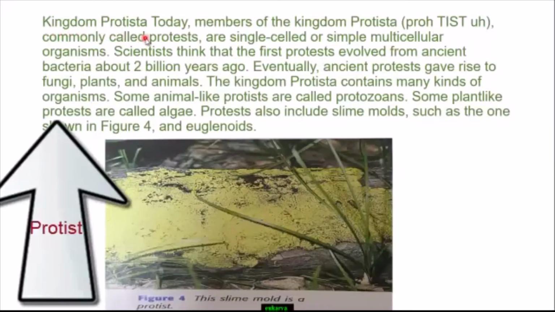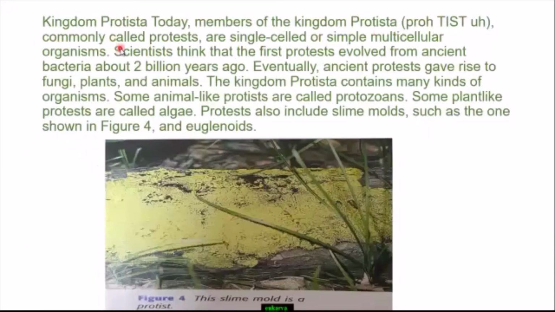Kingdom Protista. Today, members of the kingdom Protista, commonly called protists, are single-celled or simple multicellular organisms. Scientists think that the first protists evolved from ancient bacteria about 2 billion years ago. Eventually, ancient protists gave rise to fungi, plants, and animals.